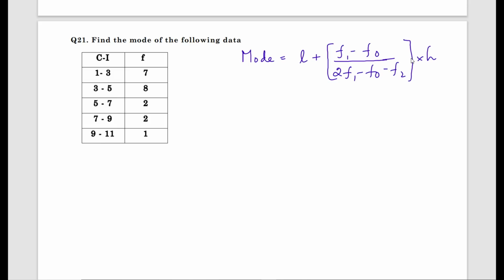Now without seeing, try to write it once. I'll give around 2 to 3 seconds to write it. Mode equals L plus bracket, open the bracket, f1 minus f0 divided by 2f1 minus f0 minus f2 into h.